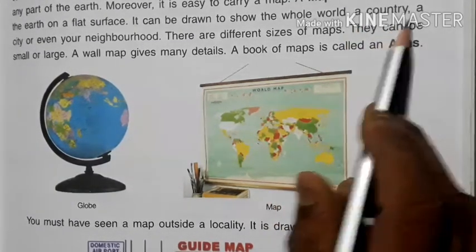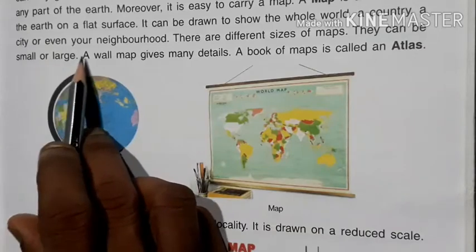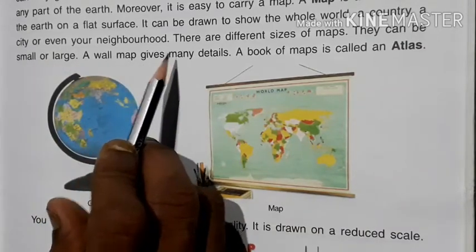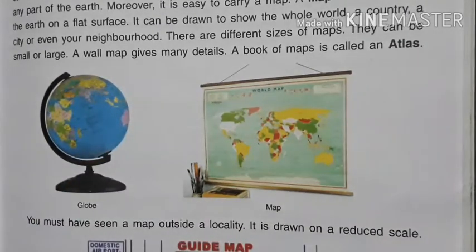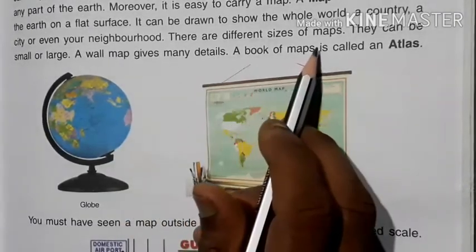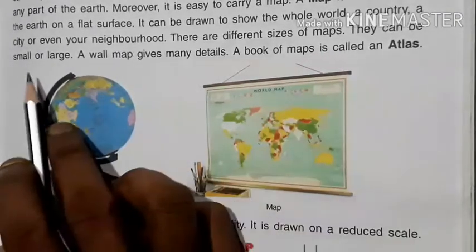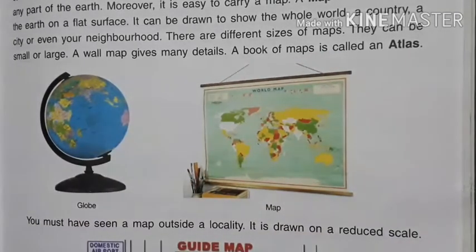A country, a city, or even your neighborhood. It means on a map we can easily represent the whole world, a country, a state, a city, or even our neighborhood. There are different sizes of map. They can be small or large maps.